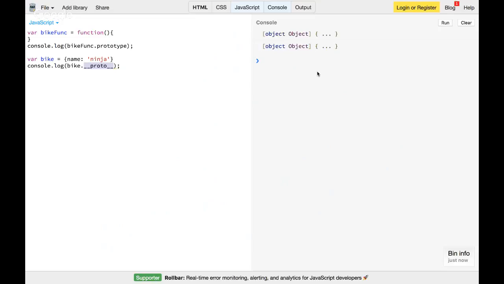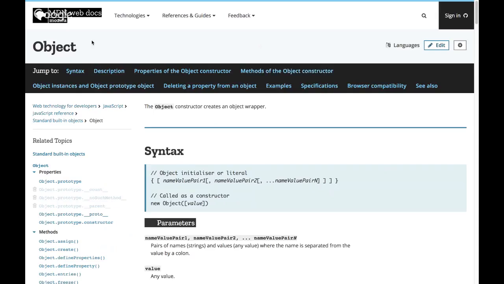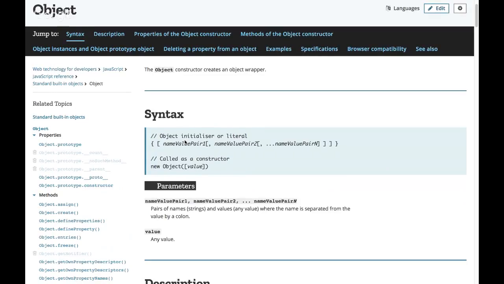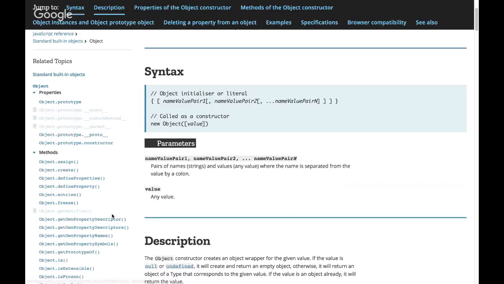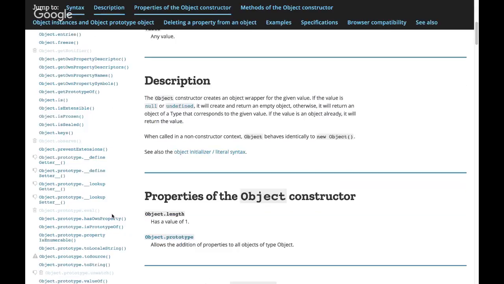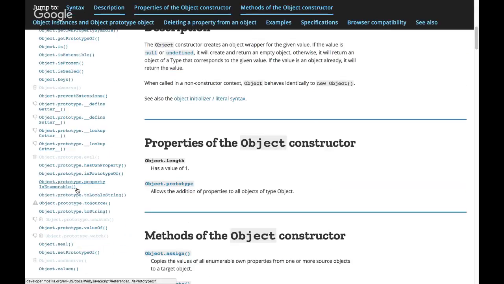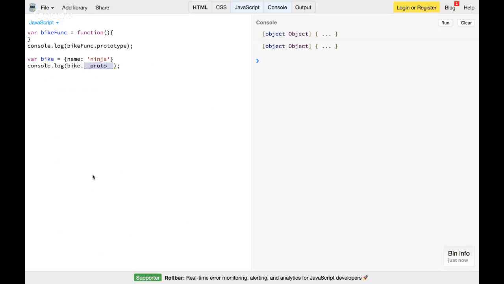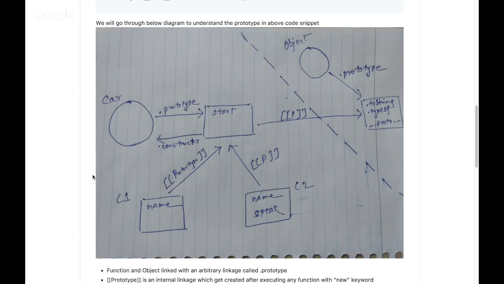If you go to this, this is nothing but the JavaScript MDN website. And if you go to Object, you can see there are a lot of methods available in Object. So you can see Object.prototype, toString, toSource, valueOf, toLocaleString. These methods are available on the prototype property of Object. That's what I mentioned here. This happens behind the scenes because this is inbuilt in JavaScript.